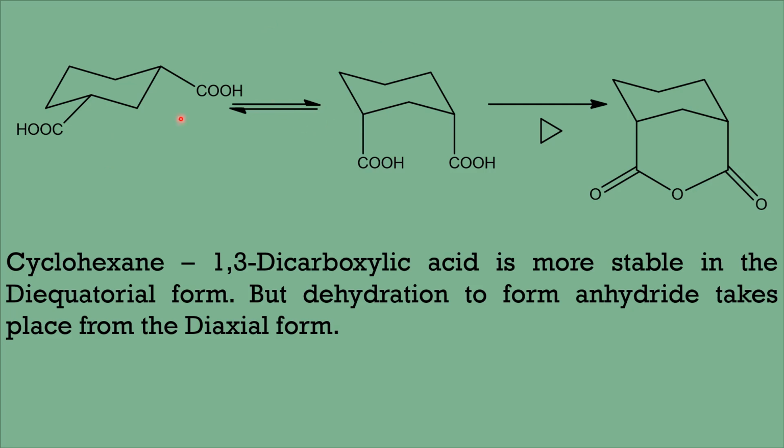And as we know, among these two, the di-equatorial conformer is more stable. But on heating, this di-equatorial becomes diaxial, and then the two carboxyl groups undergo dehydration to form the anhydride.